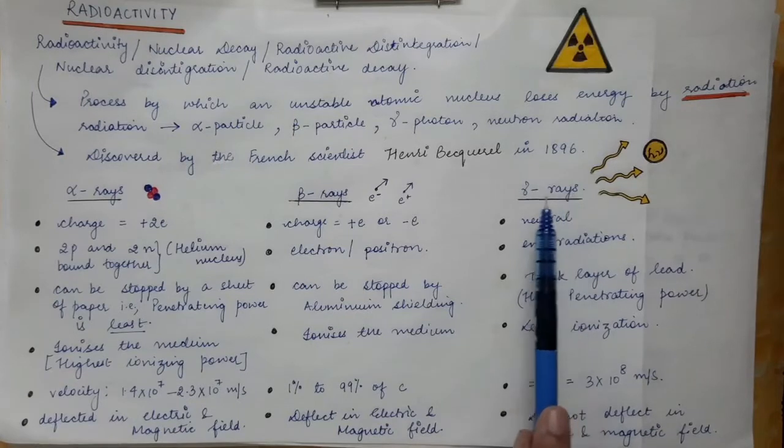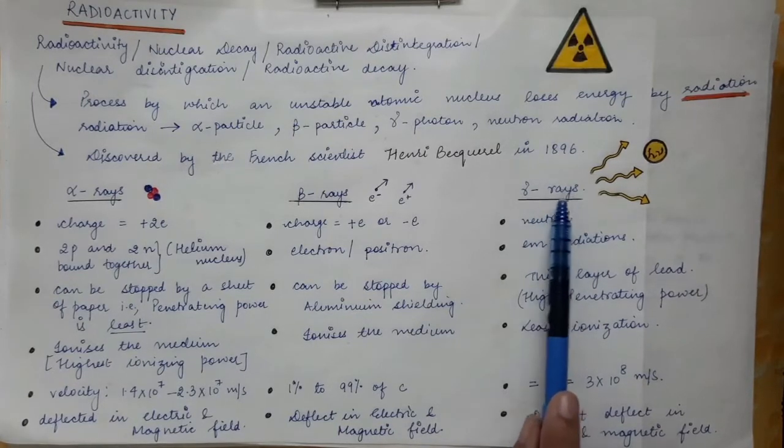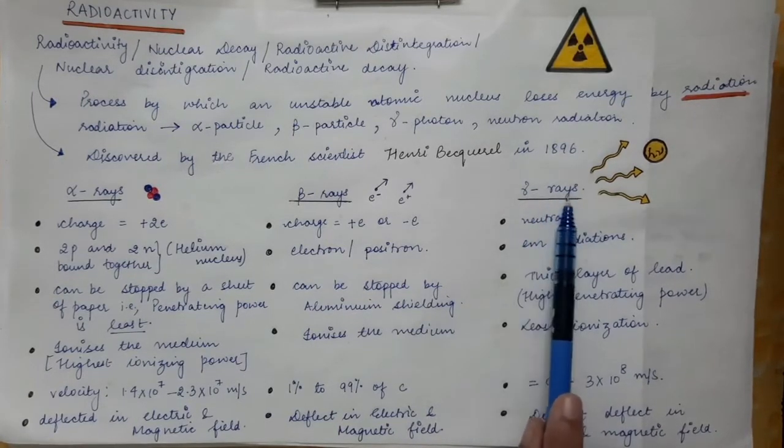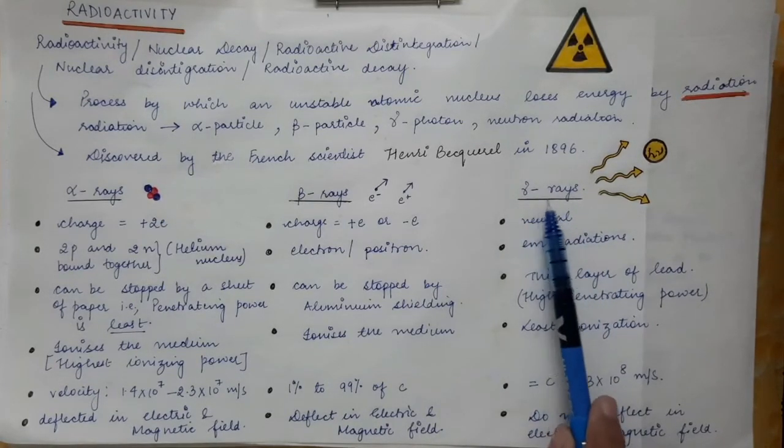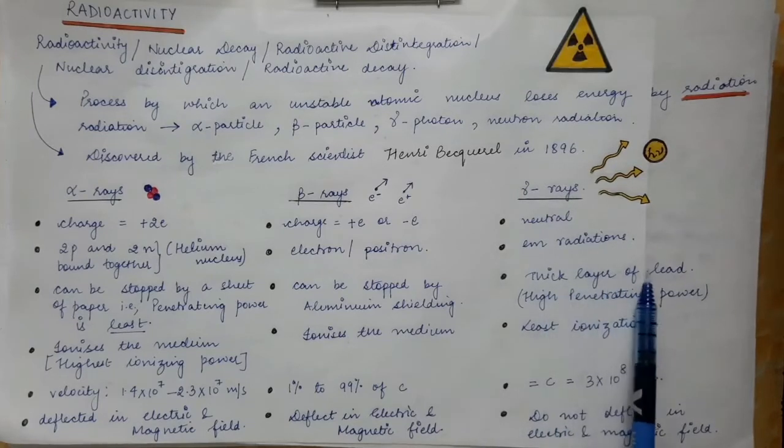Now gamma rays are very highly energetic photons. These are EM radiations, and they are highly energetic, and they are stopped by a very thick layer of lead.